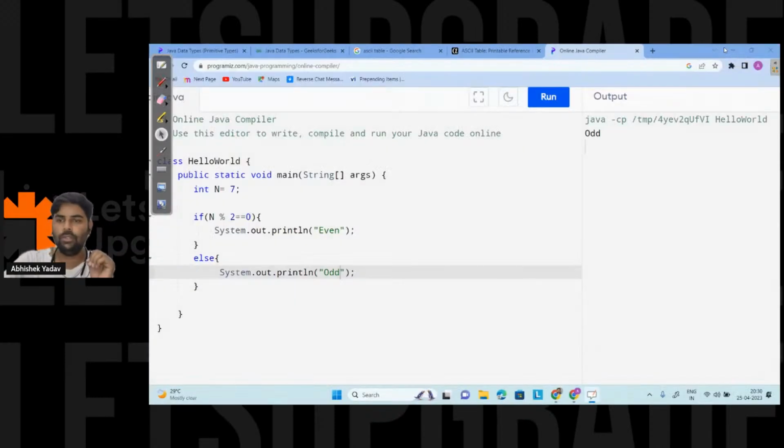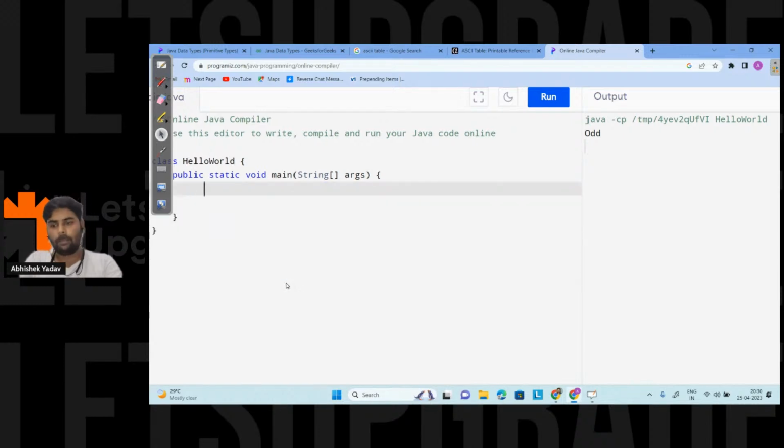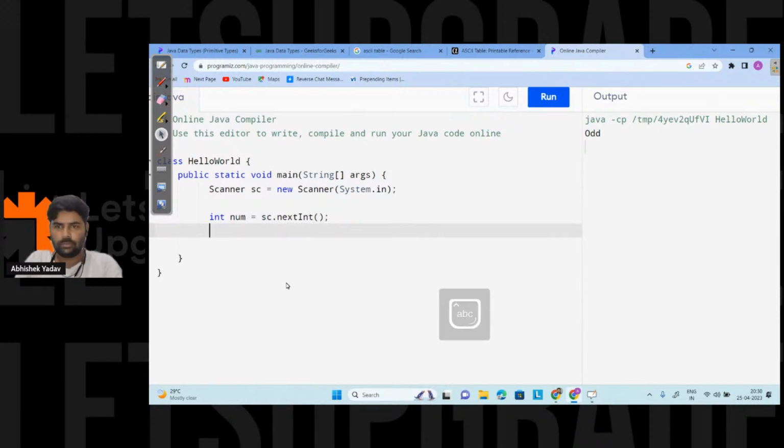Okay, let me show you this part also. Anyone has any doubt? Okay, I will tell you that part also. So Scanner sc = new Scanner, and we have System.in, right? After that, since I want the data as integer, I can write int num = sc.nextInt, right? So let's try to print the data here.